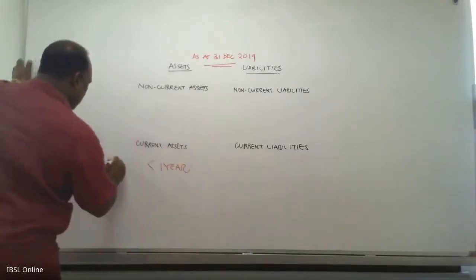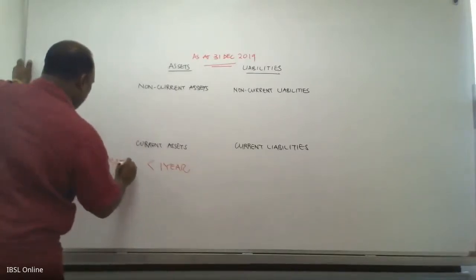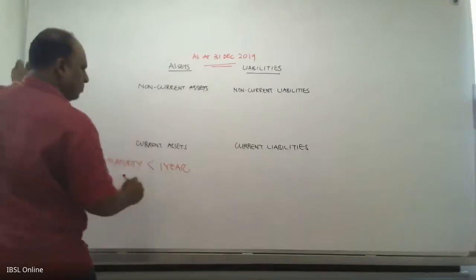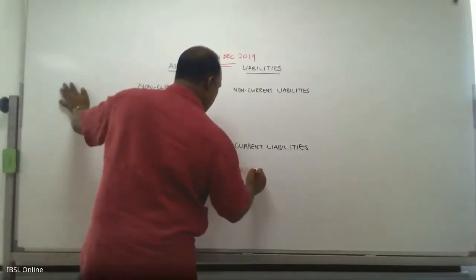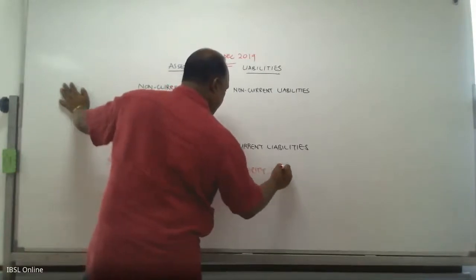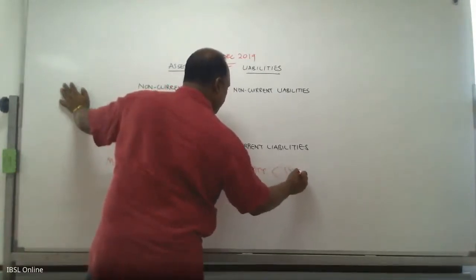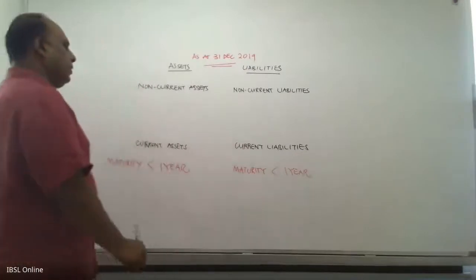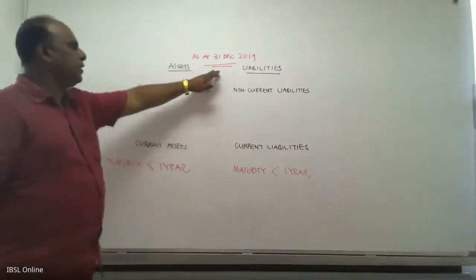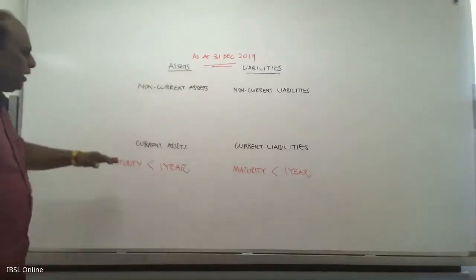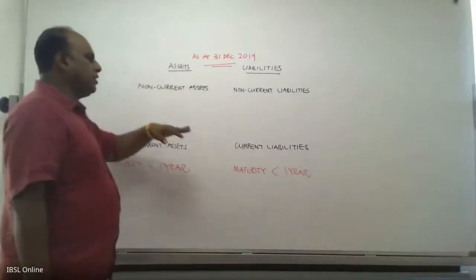We call it the maturity. So anything that is supposed to get matured within 1 year from this date, then it becomes a current asset or a current liability.